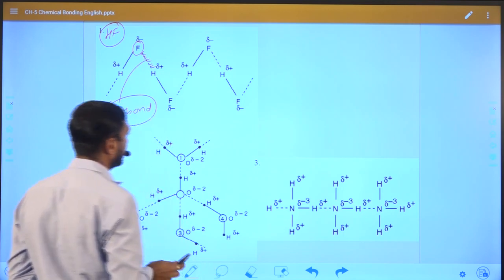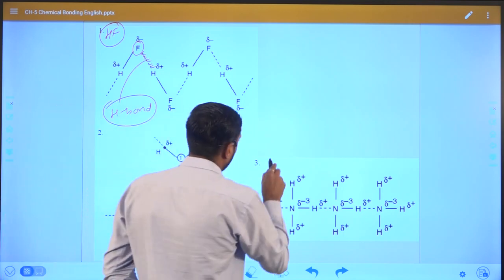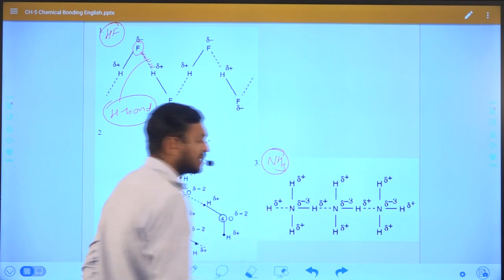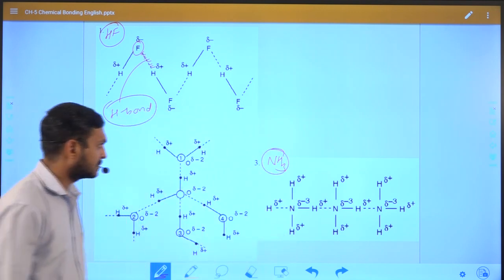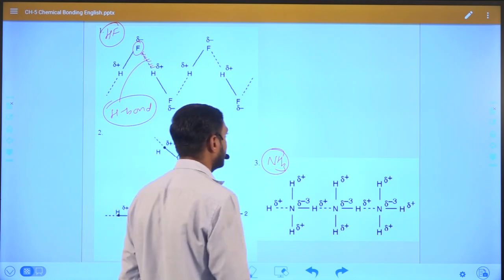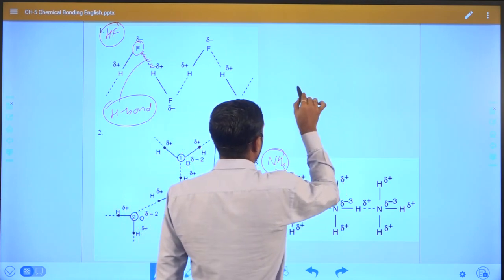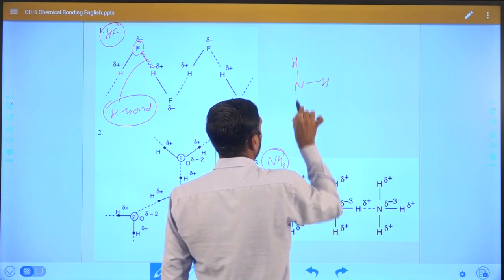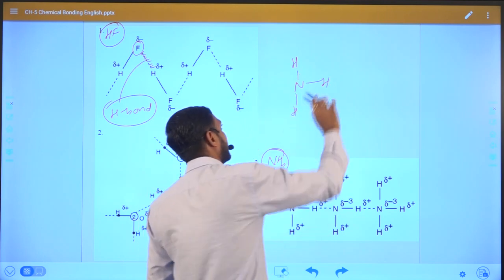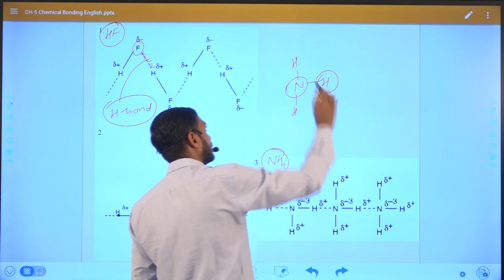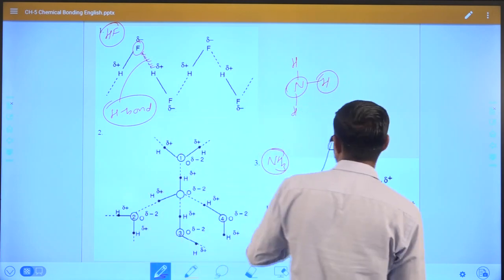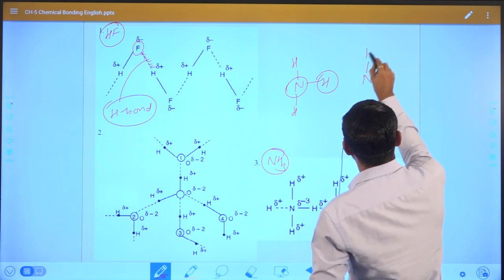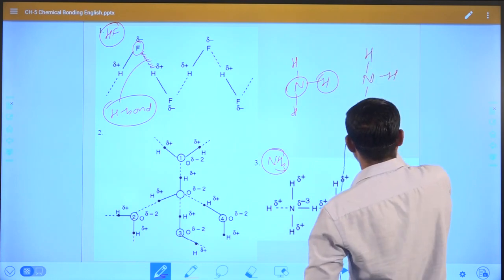Suppose we take another example, the ammonia case. In ammonia, the structure will be like this. Hydrogen is present and nitrogen is also present. In one molecule there is hydrogen and in another molecule there is the more electronegative element.